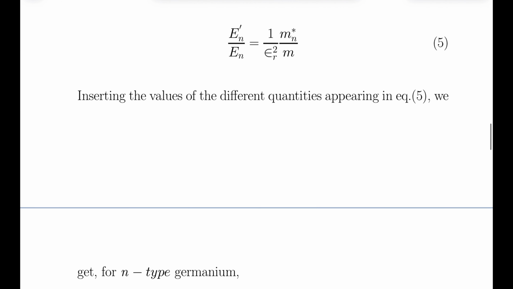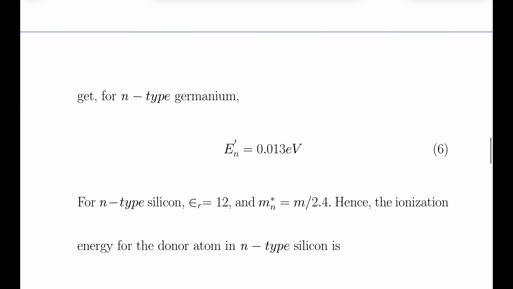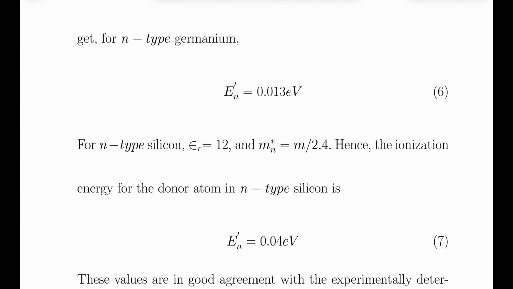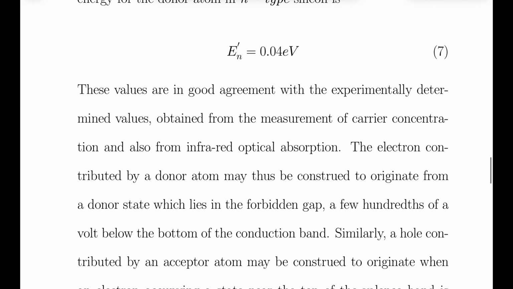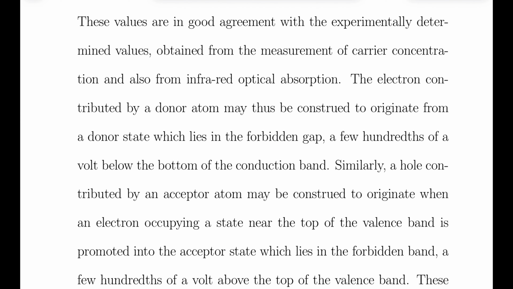Inserting the values of different quantities appearing in equation 5, we get for n-type germanium, En dash is 0.013 electron volt. For n-type silicon, epsilon r is 12 and mn star is equal to m upon 2.4. Hence, the ionization energy for the donor atom in n-type silicon is En dash is 0.04 electron volt. These values are in good agreement with the experimentally determined values obtained from the measurement of carrier concentration and also from infrared optical absorption.